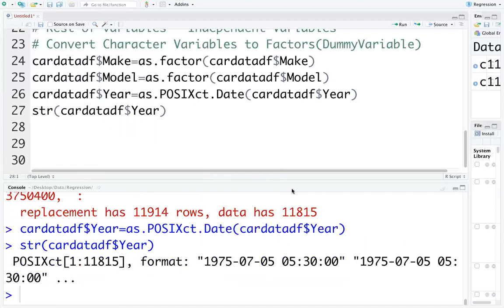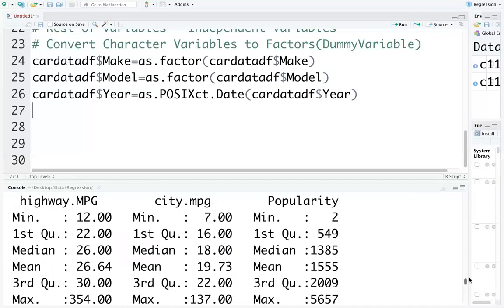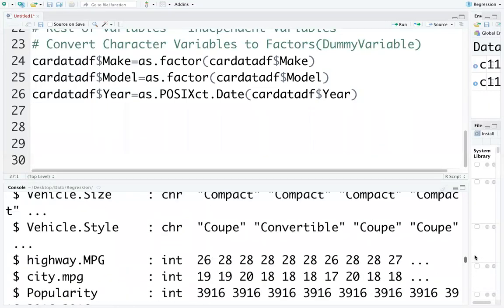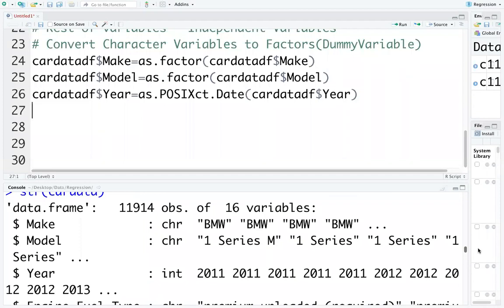as.factor will convert character variables into numerical identifiers. Then we have some other data points which are character in nature. So we need to convert all the character data into factor data. If I move my things above, we have done till here, make and model.